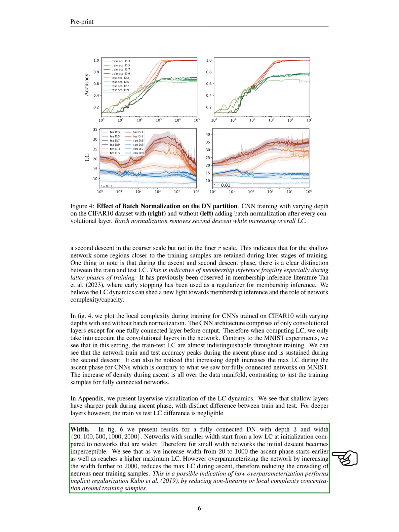However, overparameterizing the network by increasing the width further to 2000 reduces the max local complexity during ascent, therefore reducing the crowding of neurons near training samples. This is a possible indication of how overparameterization performs implicit regularization, by reducing non-linearity or local complexity concentration around training samples.